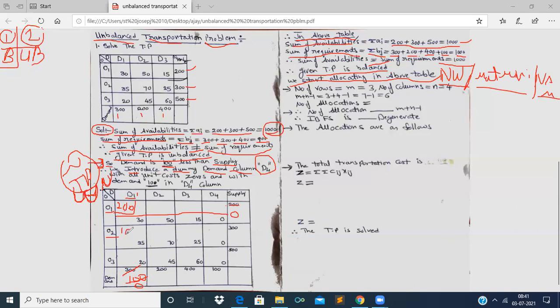The demand is made 0, and as the column demand is 0, we strike off the column. We take out 100 from 300 and we'll be left with 200 now.